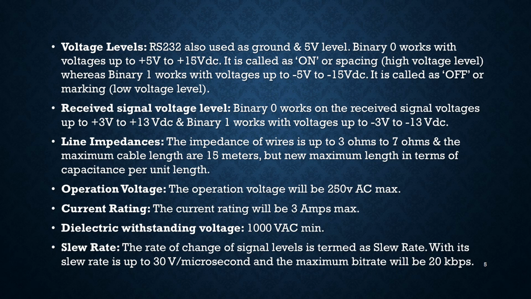Received signal voltage levels: binary 0 works on received signal voltages from 3 volt to 13 volt DC, and binary 1 works with voltages from minus 3 to minus 13 volt DC. Line impedance: the impedance of the wires is 3 ohms to 7 ohms, and the maximum cable length is 15 meters, but the newer maximum length is specified in terms of capacitance per unit length.